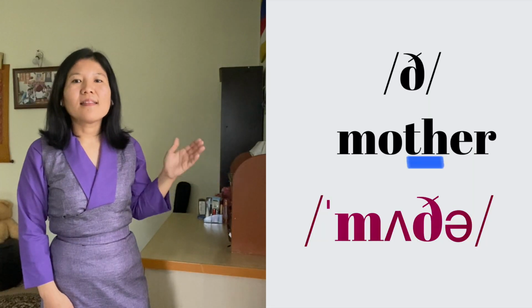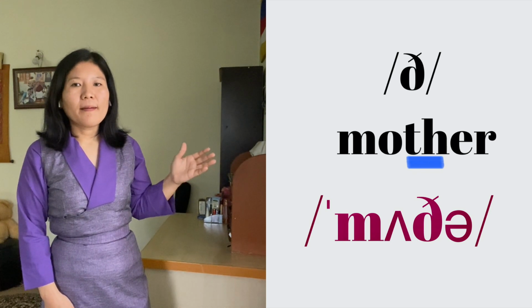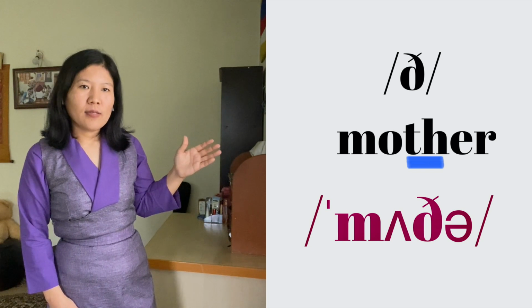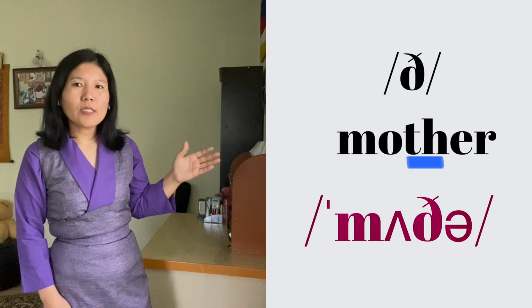The next one is mother. Again, the two letters TH in the vocabulary mother have the voiced th sound. So the letters TH may have either the unvoiced or voiced sound in phonetics. So we need to be very careful while pronouncing these words.